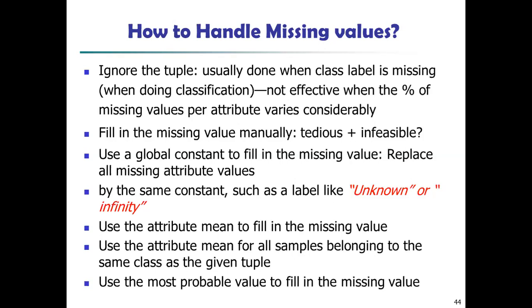So ignore the tuple, right? So that class label we need to miss, or it is not taken into consideration while pre-processing the data. So this is the ignore the tuple.